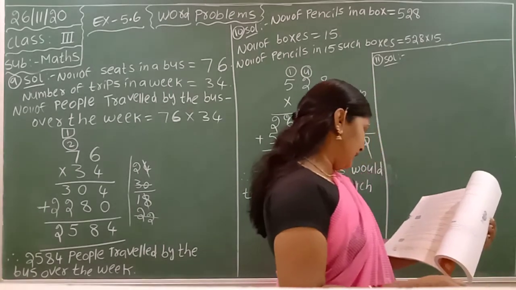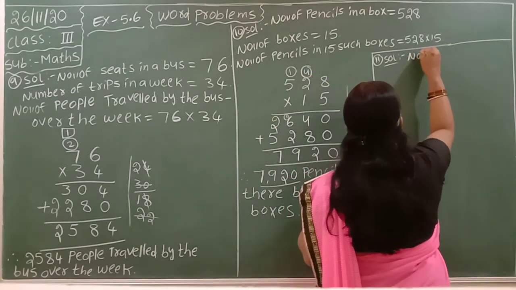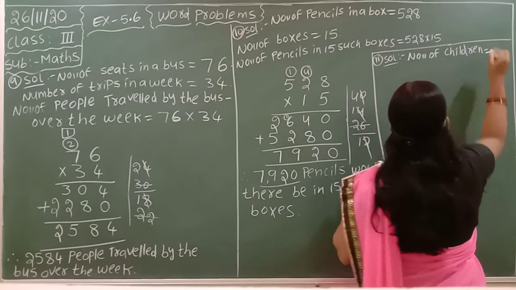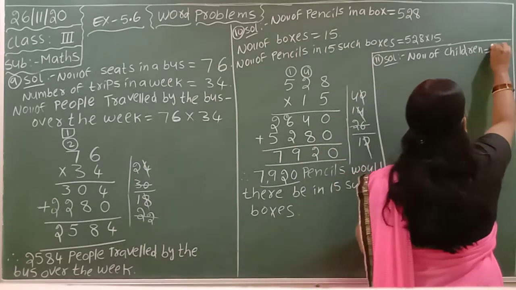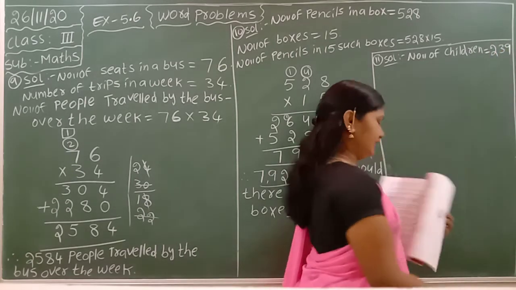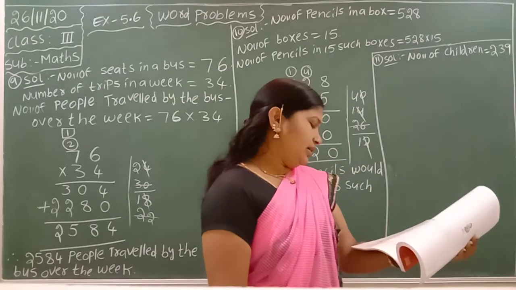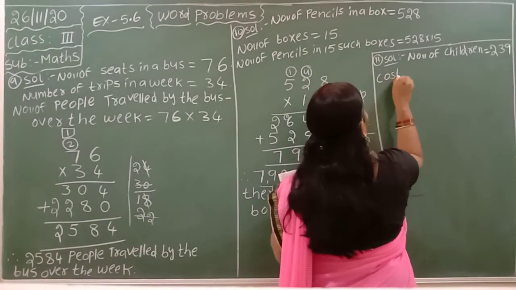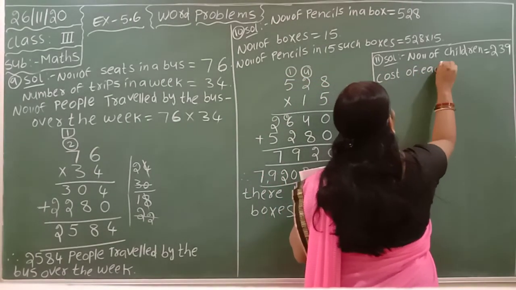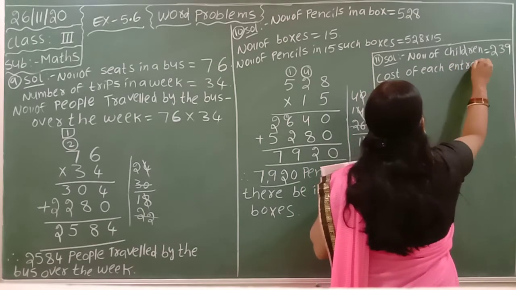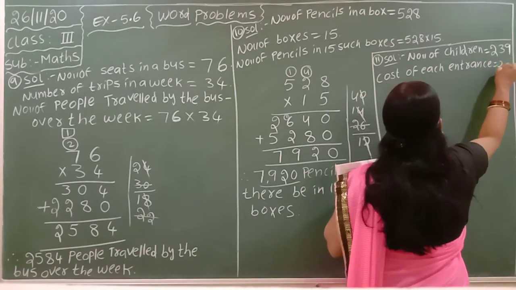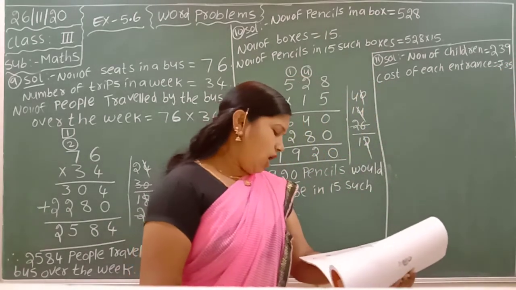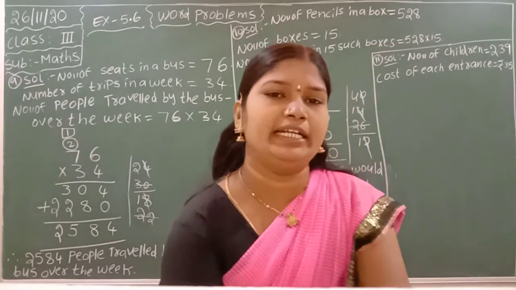First step, number of children is equal to 239, and cost of each entrance is equal to rupees 35. How much money was paid at the entrance?